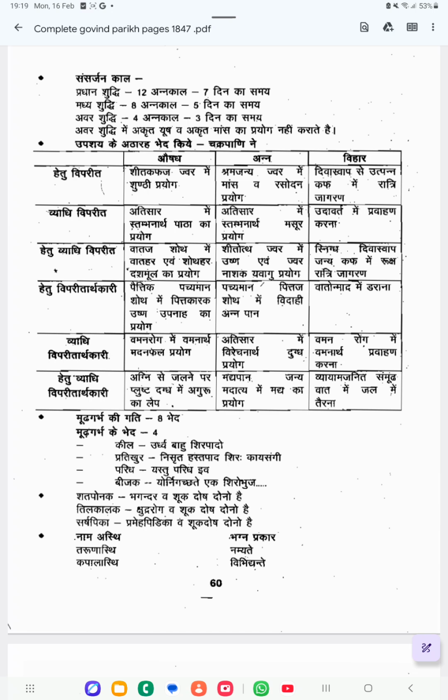Next one is pareekha. Yastu pareekha iva. Here it is indicating compound presentation of the fetus with both hand and head.